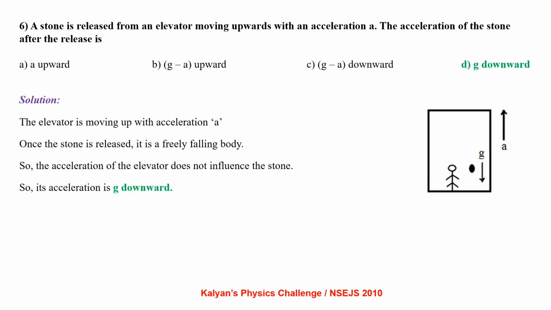A stone is released from an elevator moving upward with an acceleration a. The acceleration of the stone after the release is? Given that the lift is moving up with an acceleration a, once the stone is released, it becomes a freely falling body. So the acceleration of the elevator does not influence the acceleration of the stone, which is still a freely falling body till it touches the lift floor. So the acceleration of the stone will be g downwards.